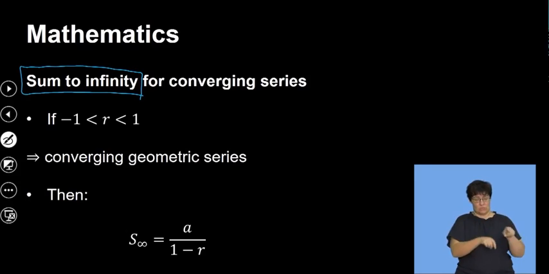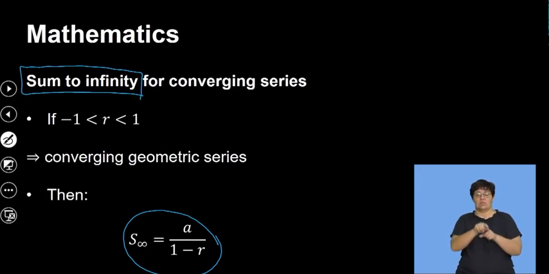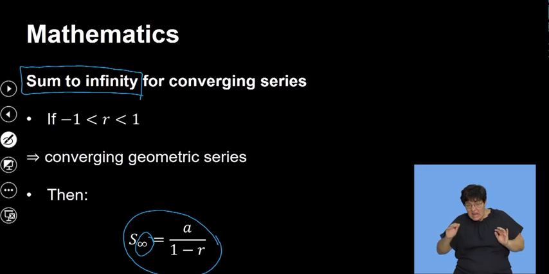So if R is greater than -1 and less than 1, then we say this is a converging geometric series, and I can use the formula: sum to infinity is equal to A over 1 minus R. Please note that when I say infinity, I'm talking about an infinite number of terms, like 2, 4, 8, 16, 32, with an ellipsis at the end, meaning that it is continuing indefinitely.